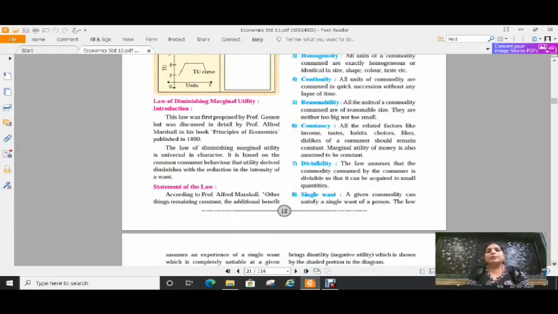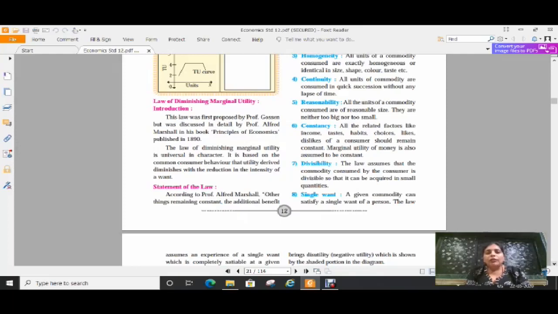This law was first proposed by Professor Gossen but was discussed in detail by Professor Alfred Marshall in his book Principles of Economics published in 1890. That means this law is proposed by Professor Gossen. After that, Alfred Marshall has studied this law and he has published it in his book.